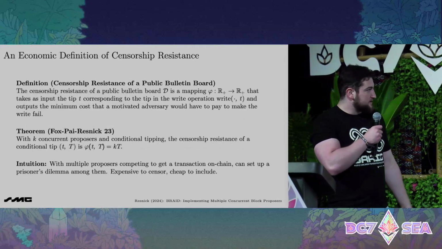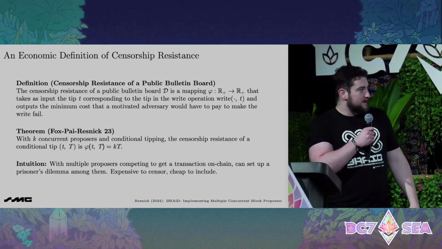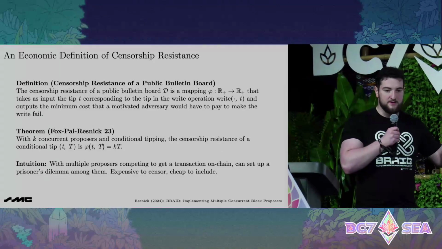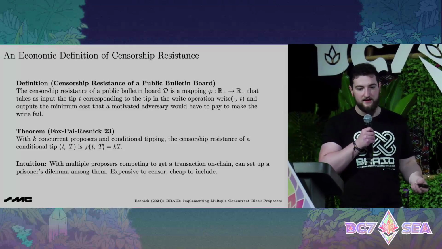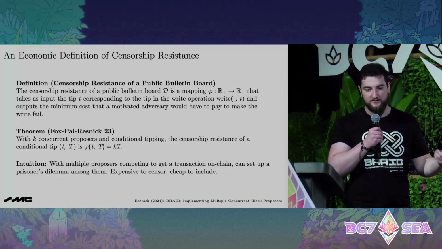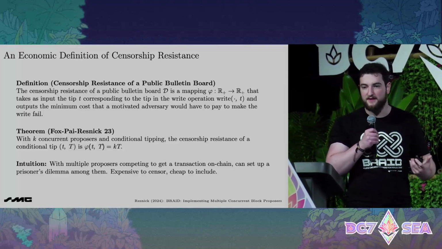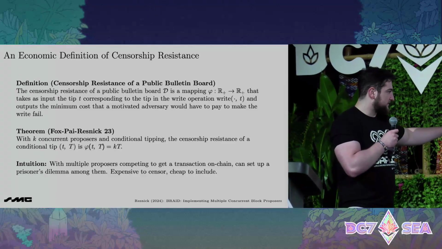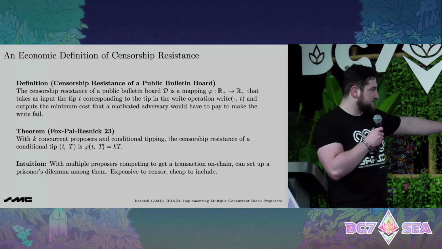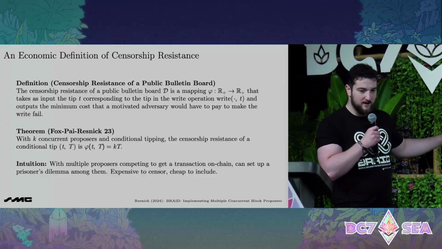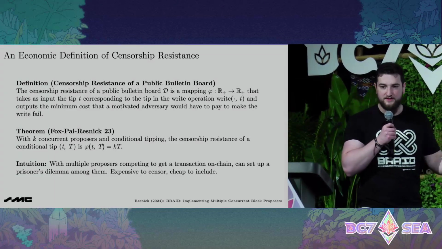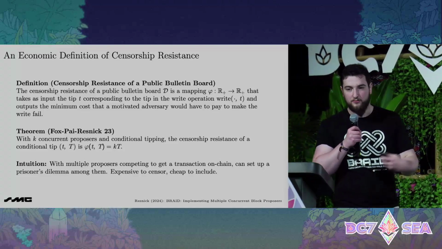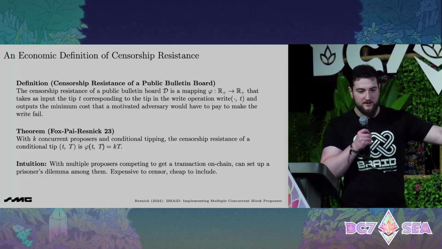So going into our definition, now that we know what a bulletin board is, let's describe this mapping phi, which says, given a tip, what is the minimum cost it would take a motivated adversary to censor that transaction? And that depends on the architecture of the blockchain. Since I only have 5 minutes, we'll skip to a theorem about this, which says, currently in a blockchain like Ethereum today, which is leader-driven, we have a censorship resistance of just T, the identity function. You put in $1, you get $1 censorship security.